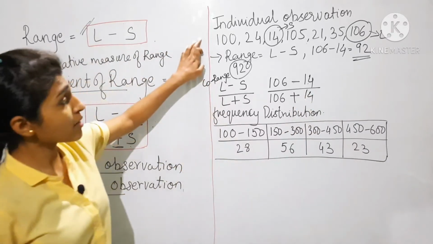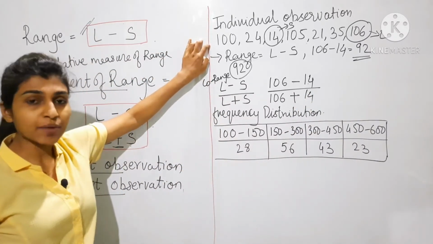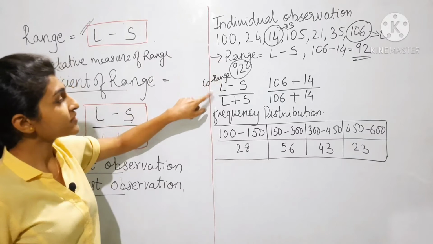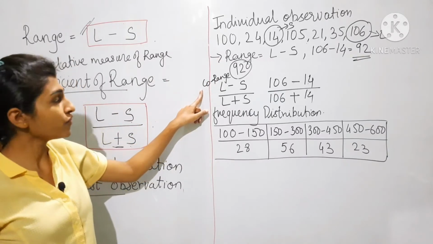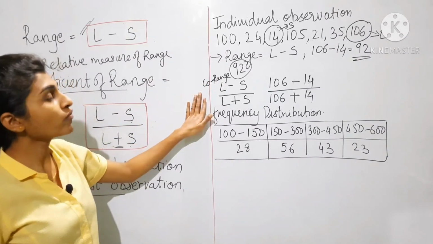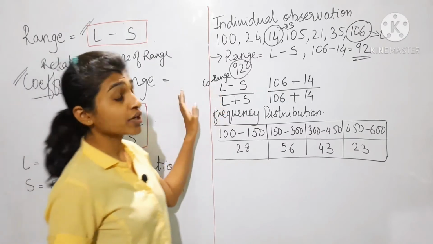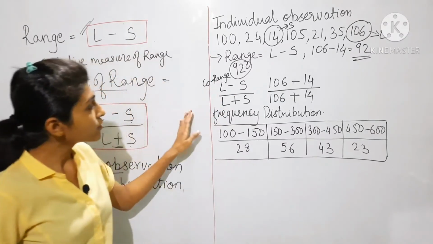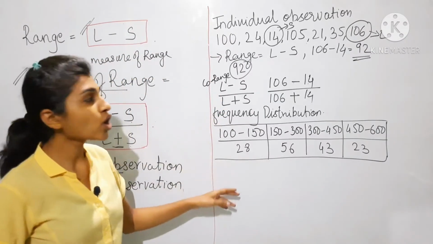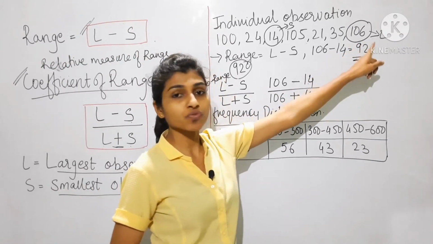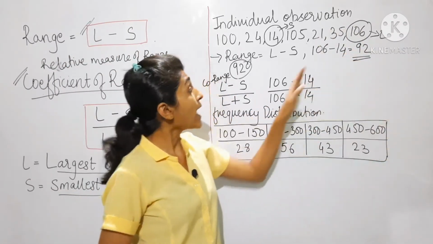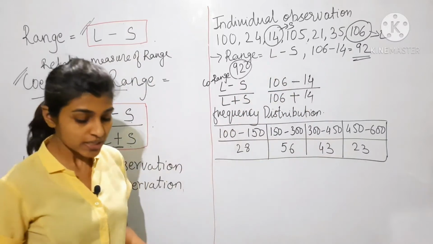With the same example, I am finding range as well as coefficient of range. For the coefficient of range formula also, the largest observation from the example will be same and the smallest observation will be same.